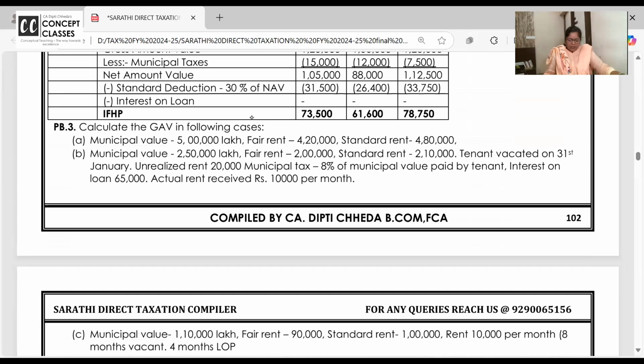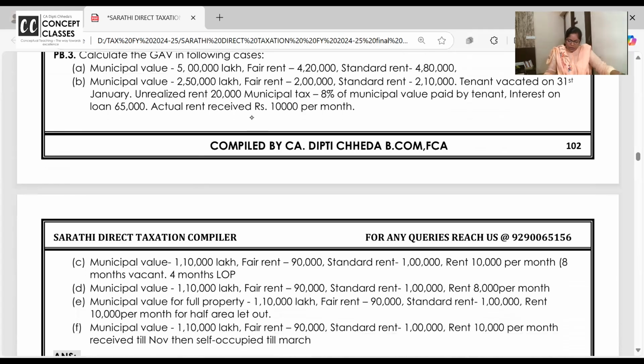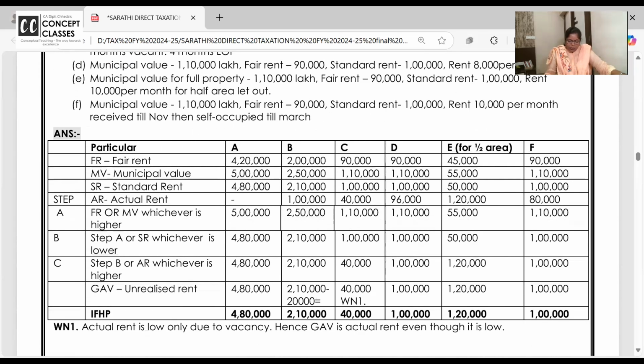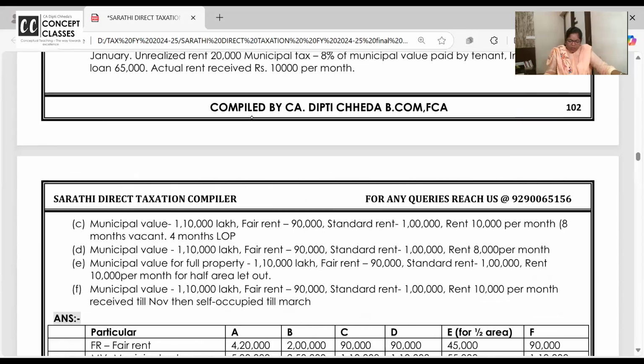Yes, ma'am. Okay, great. Because I hope now you have understood. Third problem also, the juggling was in GAV. And if the GAV is not right, the whole problem goes wrong. Can I just skip? Has everyone understood? Does anyone have any doubt in any bit?